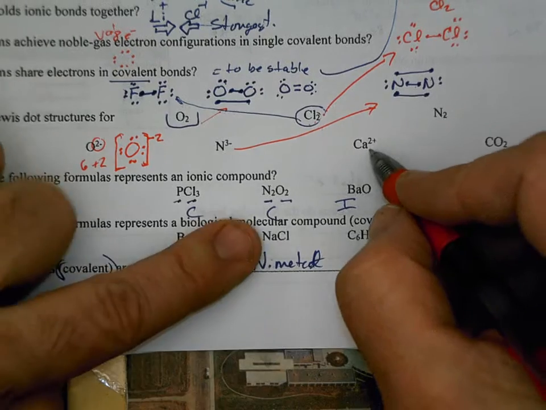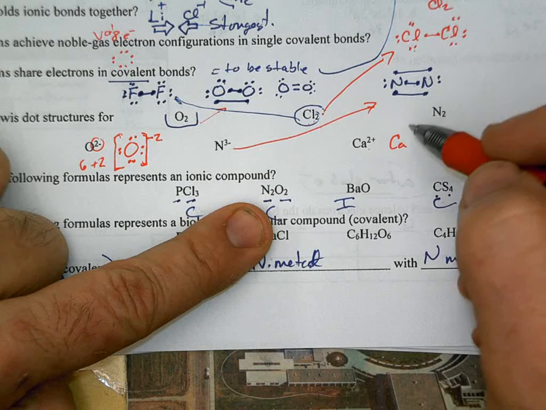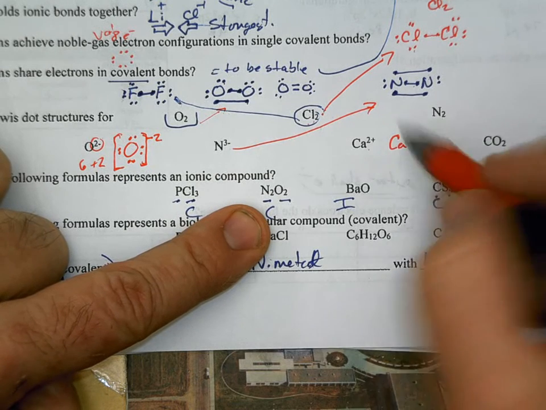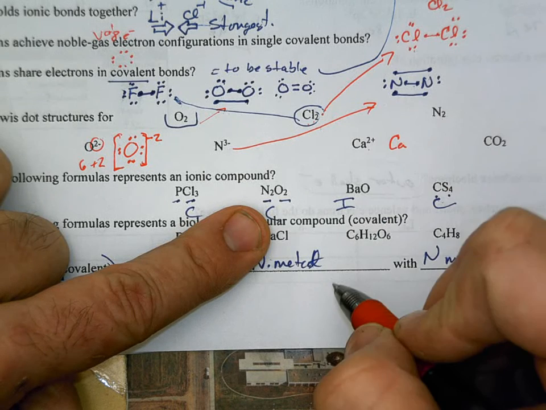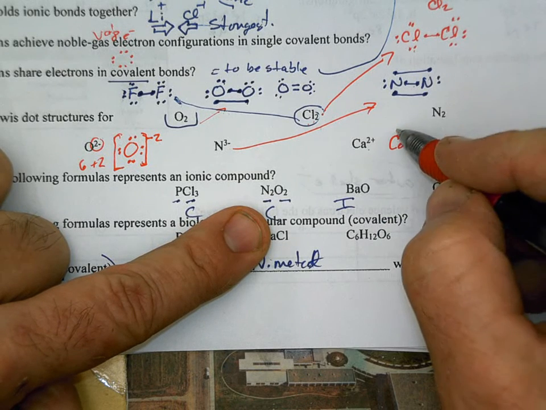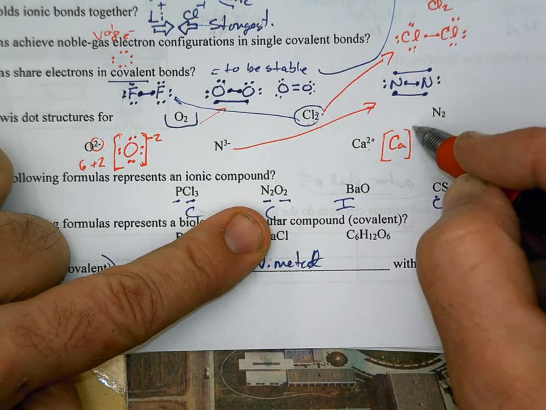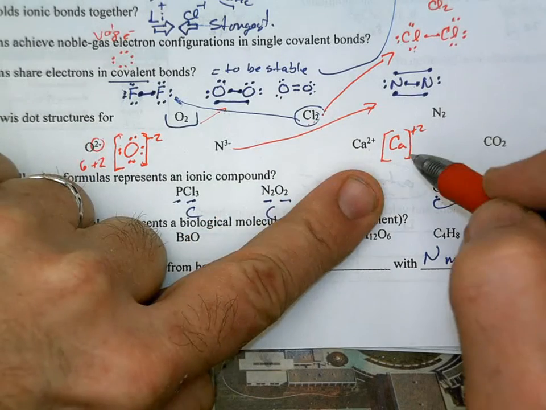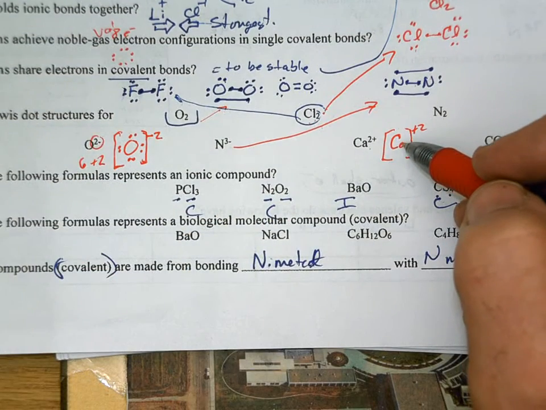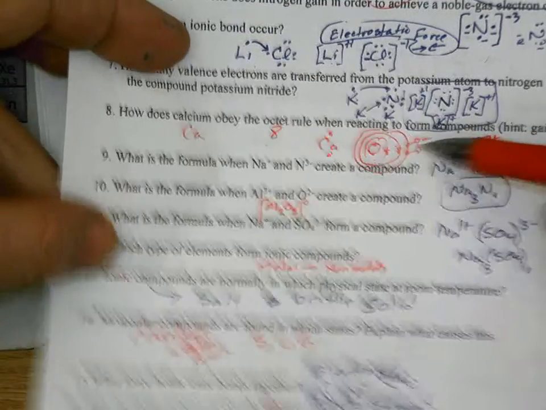Calcium 2+ ion. Okay, calcium normally has 2 valence electrons because it's in group 2. Now it's a 2+ ion. It's a metal. Metals throw away their negative charges. So instead of putting the 2 dots, we're just going to put a little bracket around it, say it's got a +2 charge because its next lower energy level is now filled. And I think we actually talked about that a little bit. Yeah, I talked about that back at question 8.